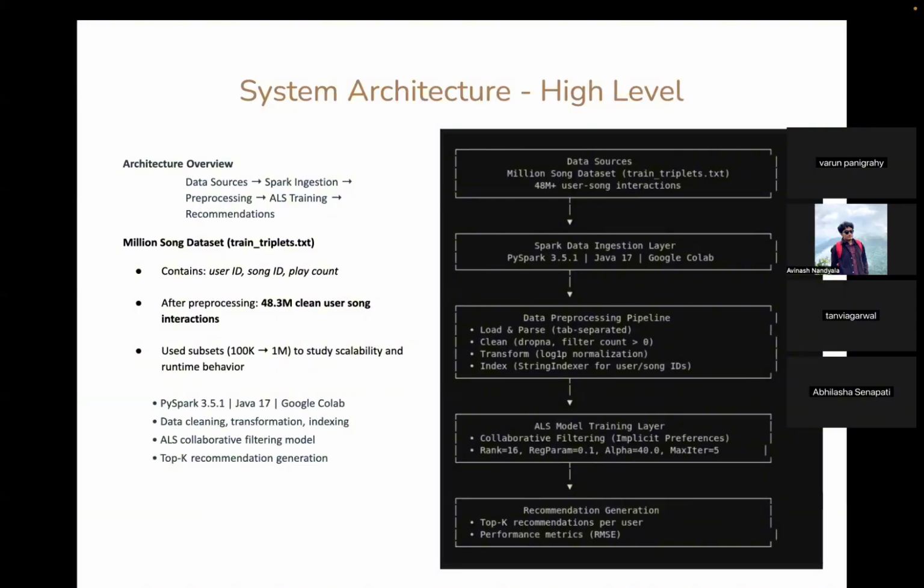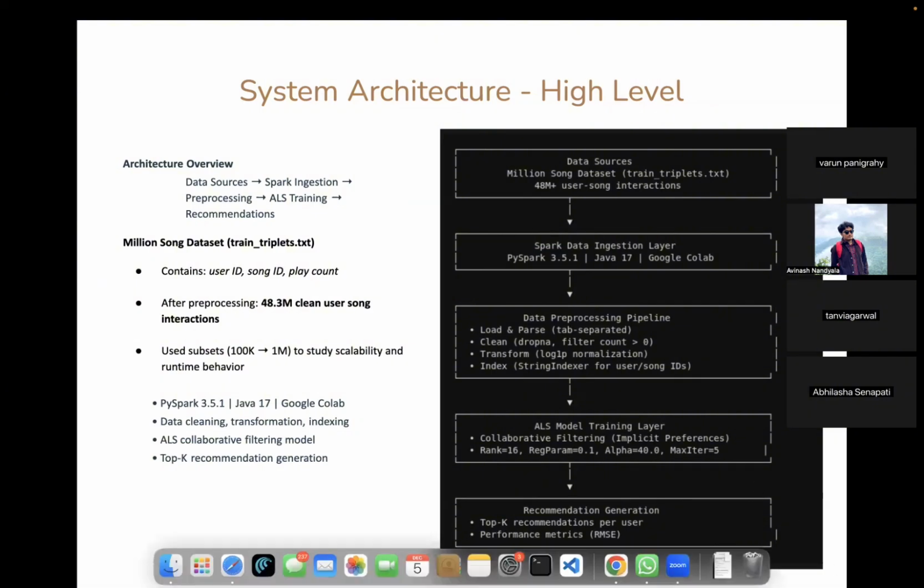At the very top, we have the data source, that is the Million Song Dataset. This is then fed into the Spark ingestion layer, which uses PySpark to read and parse the tab-separated data. Next comes our pre-processing pipeline, which performs critical data cleaning operations. Finally, all this cleaned and parsed data is fed into the ALS model training layer, which generates the personalized recommendations for us. The key advantage of our architecture is its modularity, where each layer is optimized and works independently, and the entire pipeline is designed to scale horizontally when deployed in a true distributed cluster.